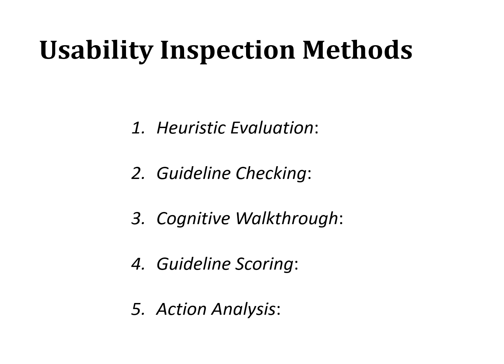Heuristic evaluation: a small team of evaluators inspect an interface using a small checklist of general principles and produce an aggregate list of potential problems. Guideline checking: an evaluator checks an interface against a detailed list of specific guidelines and produces a list of deviations from the guidelines.